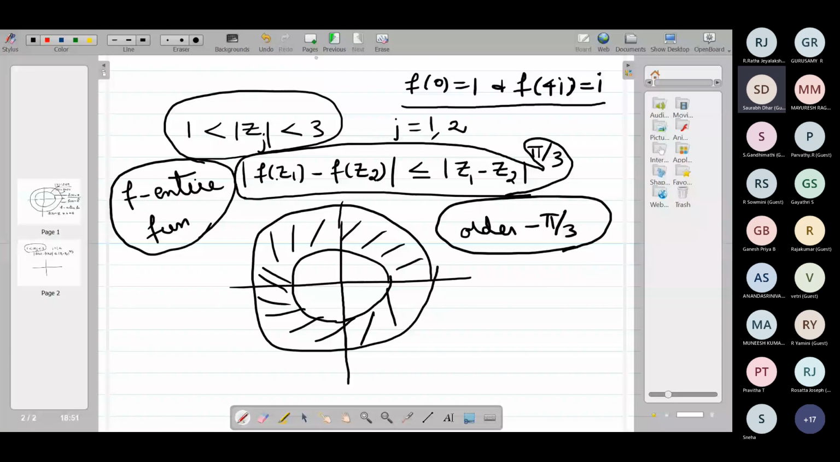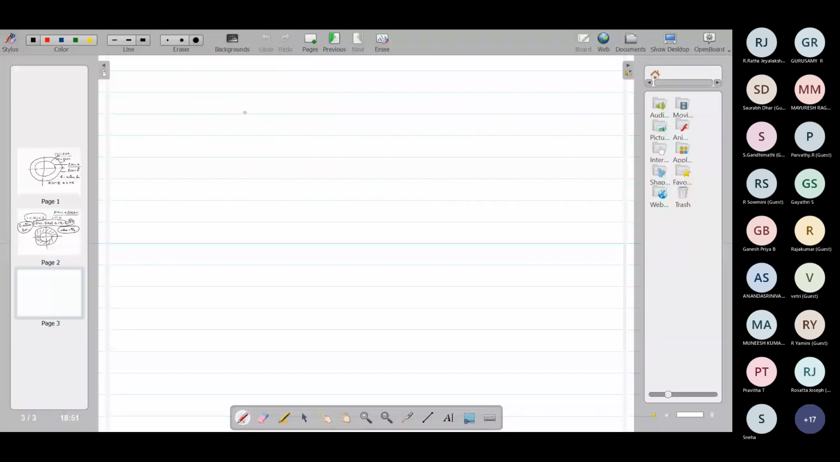Because this region is connected, we can do this. You take a point in this annular region, and consider f of z minus f of w by z minus w.